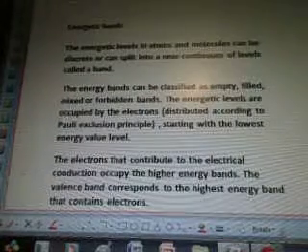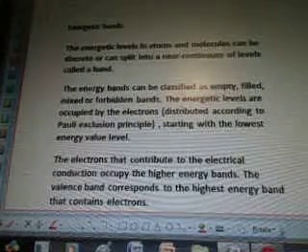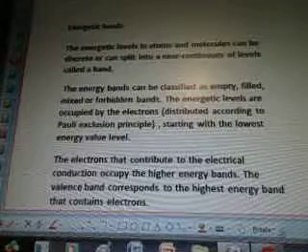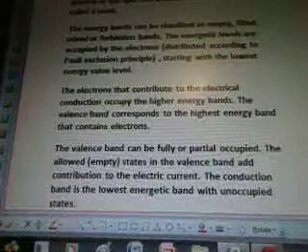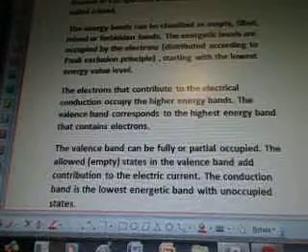The energetic levels are occupied by the electrons distributed according to the Pauli exclusion principle, starting with the lowest energy value level. The electrons that contribute to the electrical conduction occupy the higher energy bands. The valence band corresponds to the highest energy band that contains electrons. The valence band can be fully or partially occupied.